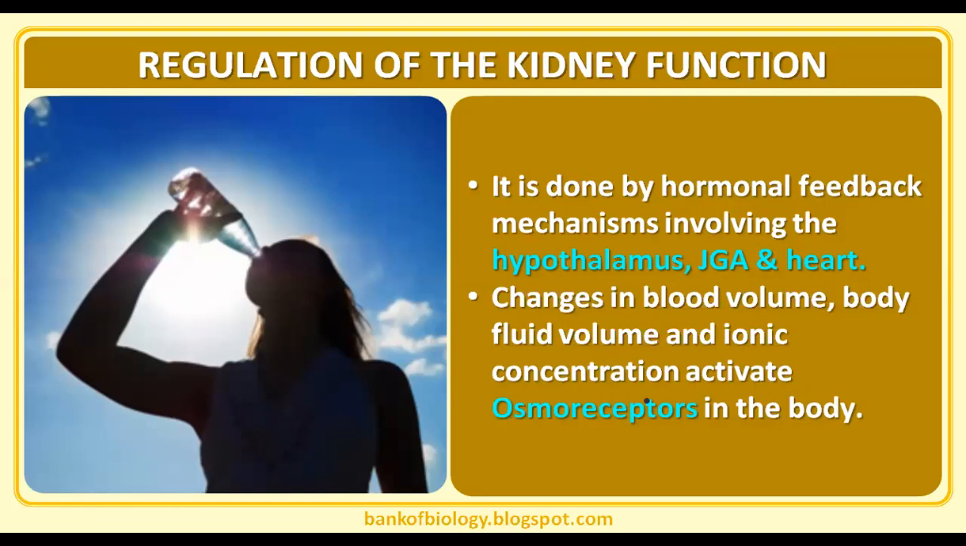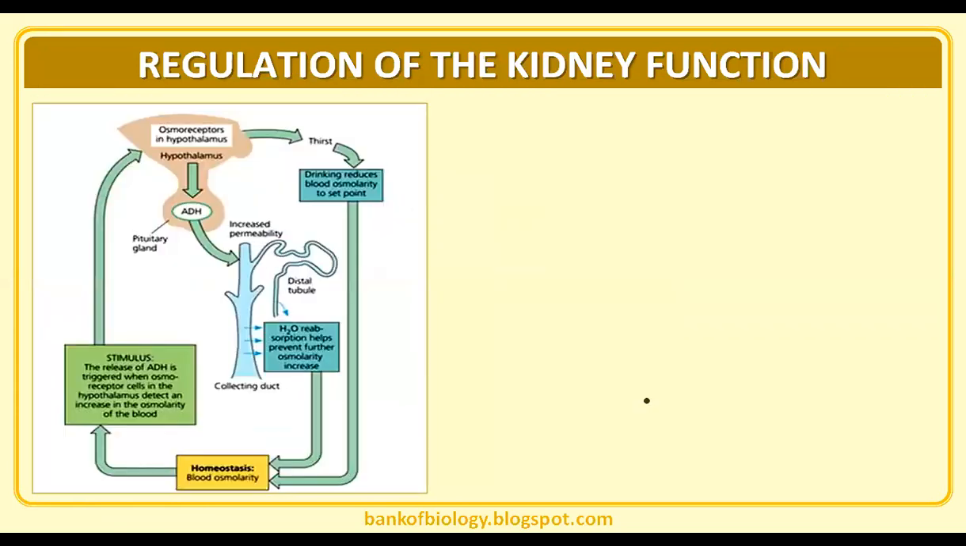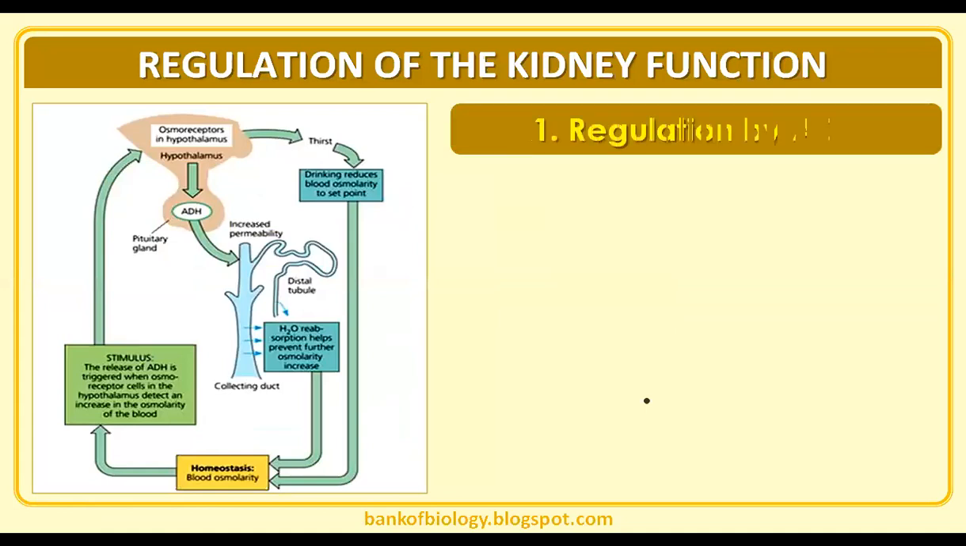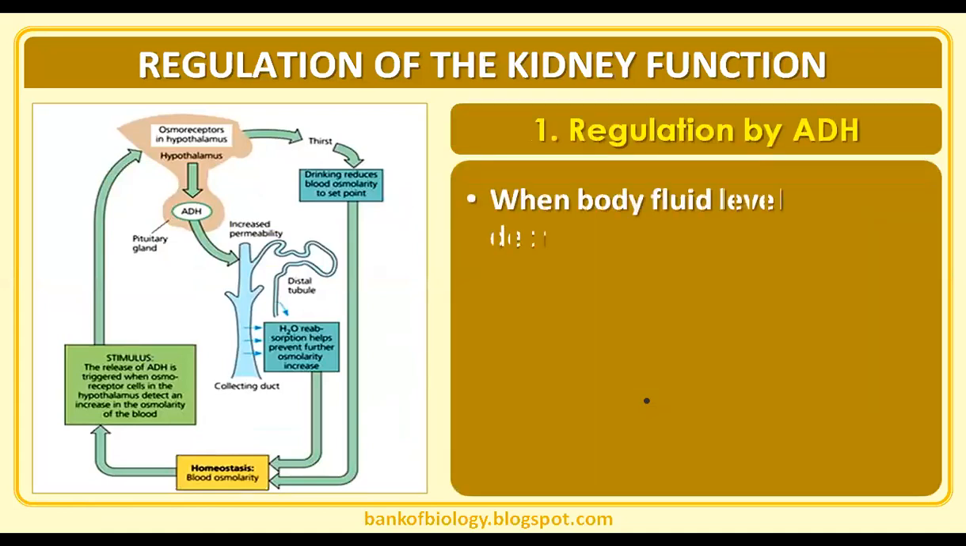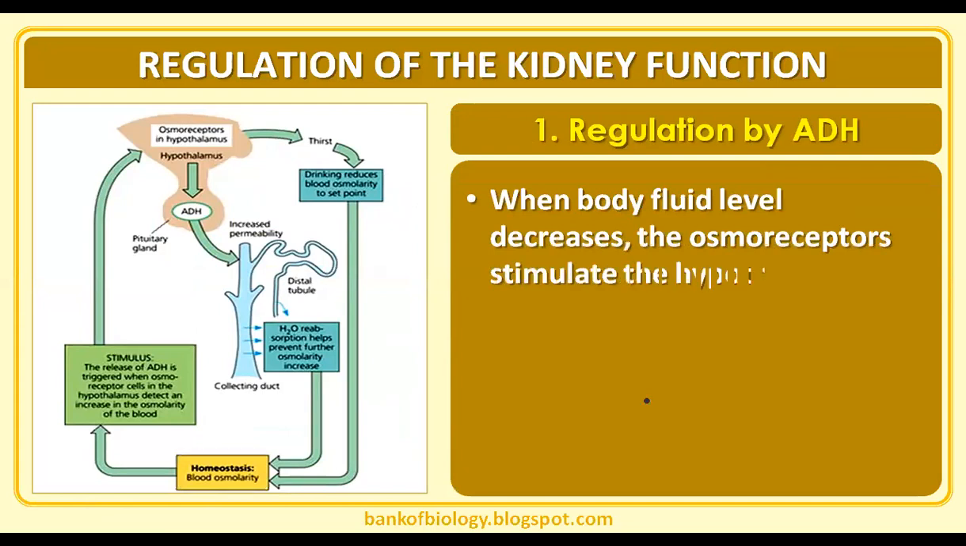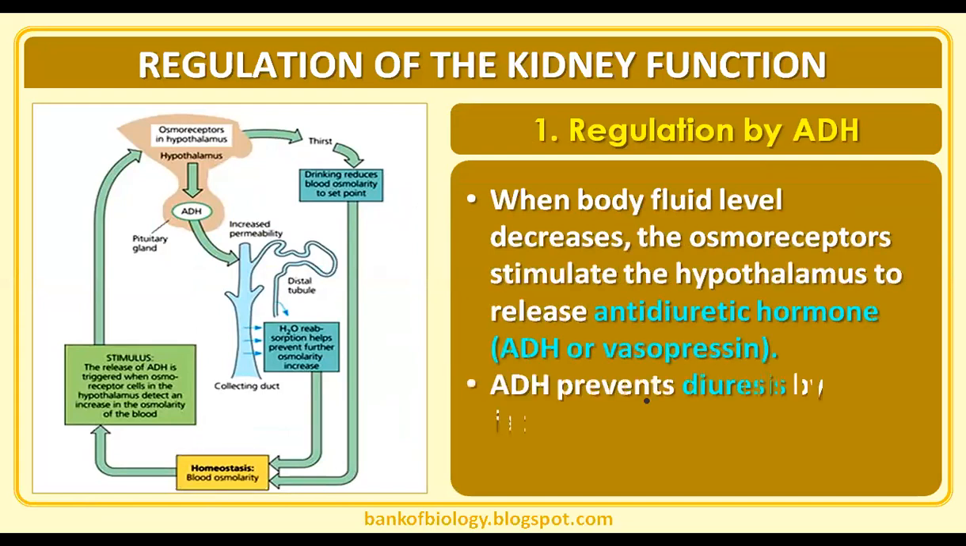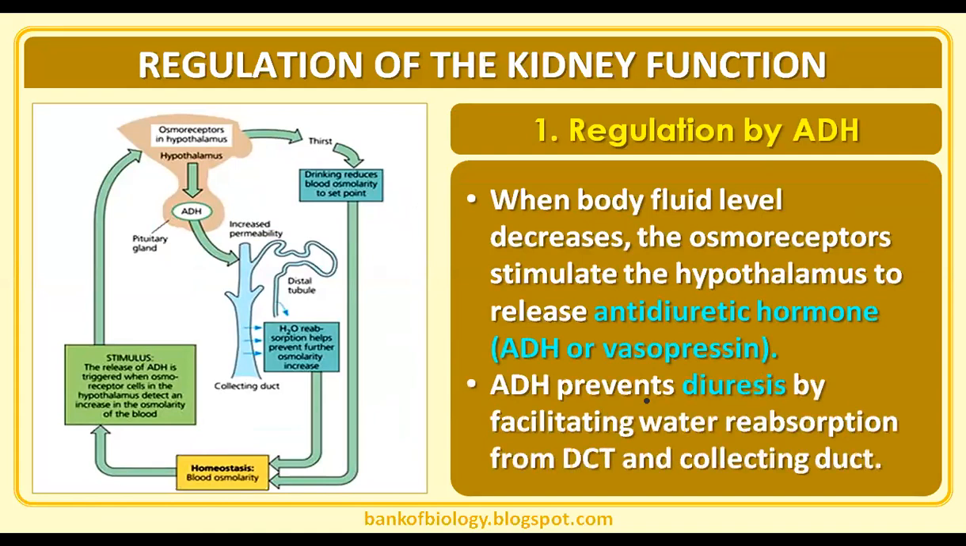Changes in blood volume, the body fluid volume, and ionic concentration are going to activate the osmoreceptors in the body. So, regulation by ADH: when body fluid level decreases, that means when you are not drinking water, the osmoreceptors stimulate the hypothalamus to release the antidiuretic hormone. ADH prevents diuresis. That's why we say antidiuretic hormone.